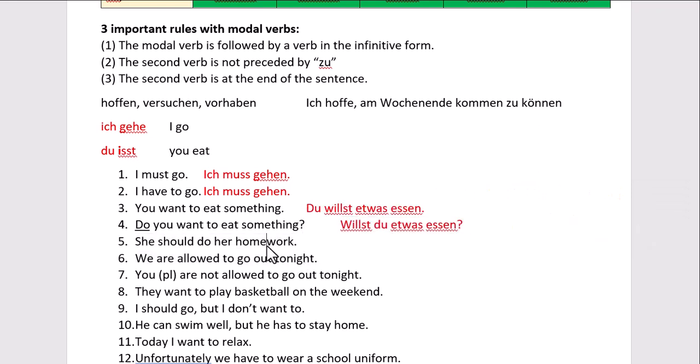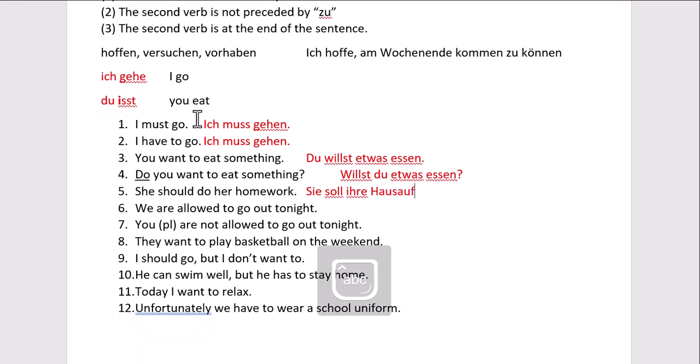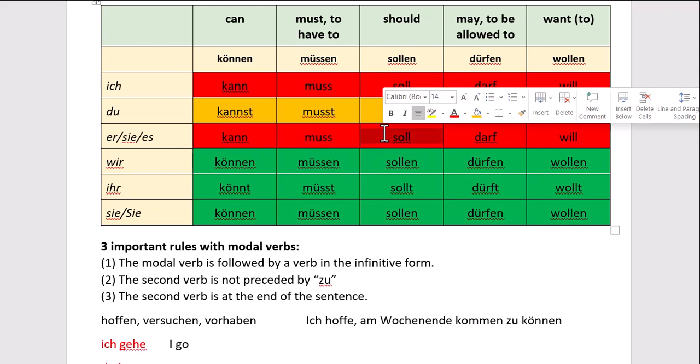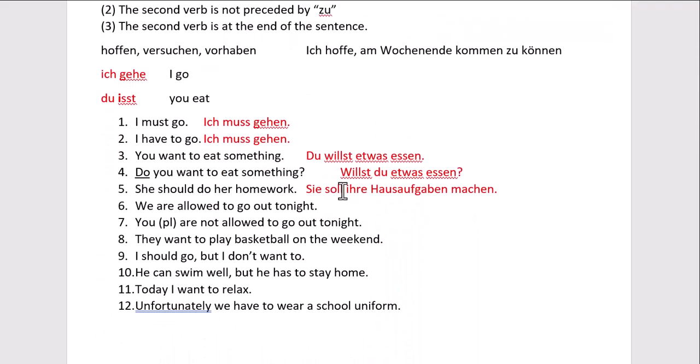Number 5, she should do her homework. Sie soll ihre Hausaufgaben machen. So we've got our modal verb soll, and we got that from this table here. Sie soll, it's that sie form in the sollen column. And the second verb is going to go to the end of the sentence. It's in its infinitive form, and there's no zu.